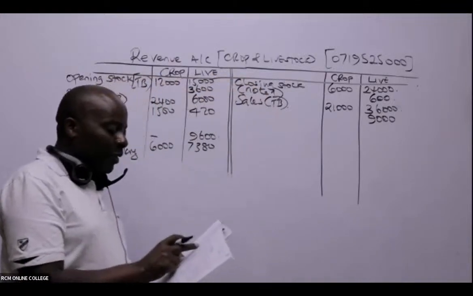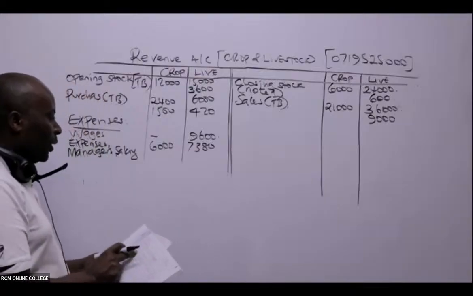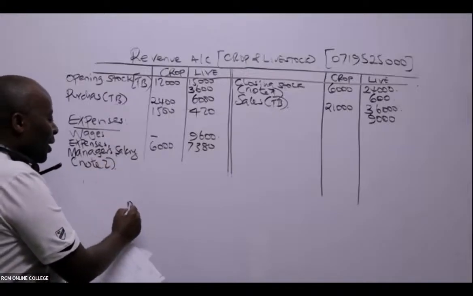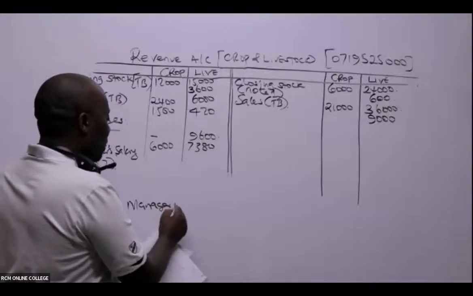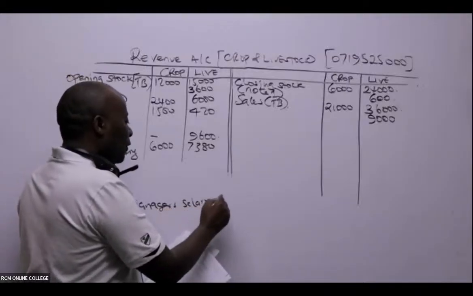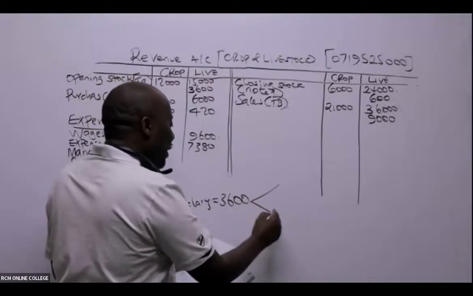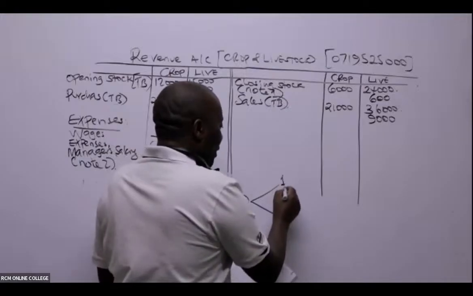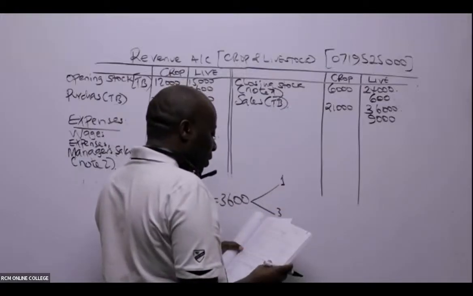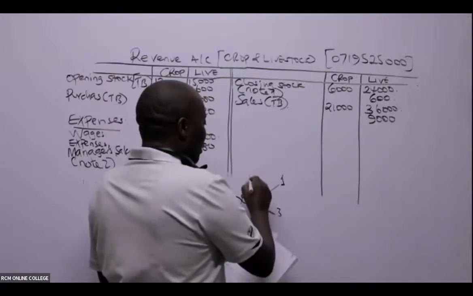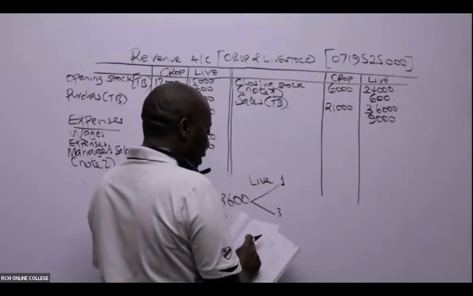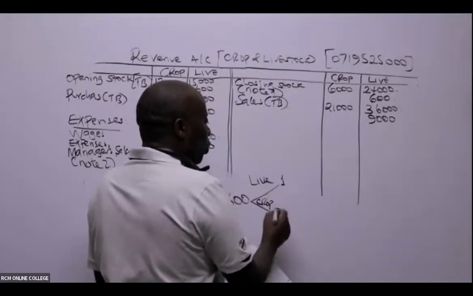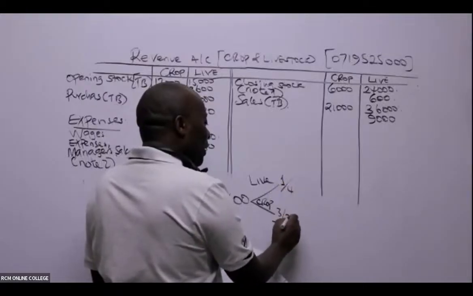So in this case, they have given us the criteria to apportion this. Look at note 2. This manager's salary of 3,600 is to be divided at what ratio? At the ratio of 1:3. Remember, 1 is for livestock, and 3 portions are for crop. So in total, this will be 4. Proportion-wise, this will be a quarter, and this will be 3/4.